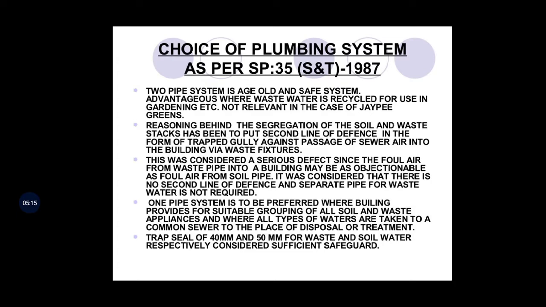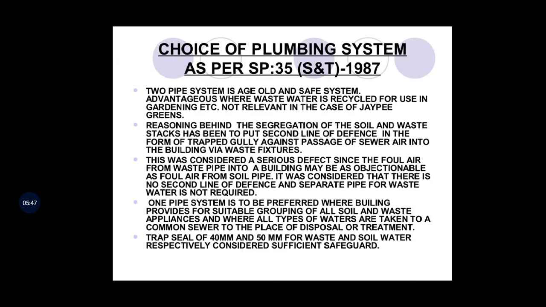The reasoning behind the segregation of the soil and waste stacks has been to put a second line of defense in the form of a trapped gully against the passage of sewer air into the building via waste fixtures. This was considered a serious defect since the flow of air from the waste pipe into a building may be as objectionable as flow of air from soil pipe. It was considered that there is no second line of defense and a separate pipe for the wastewater is not required.